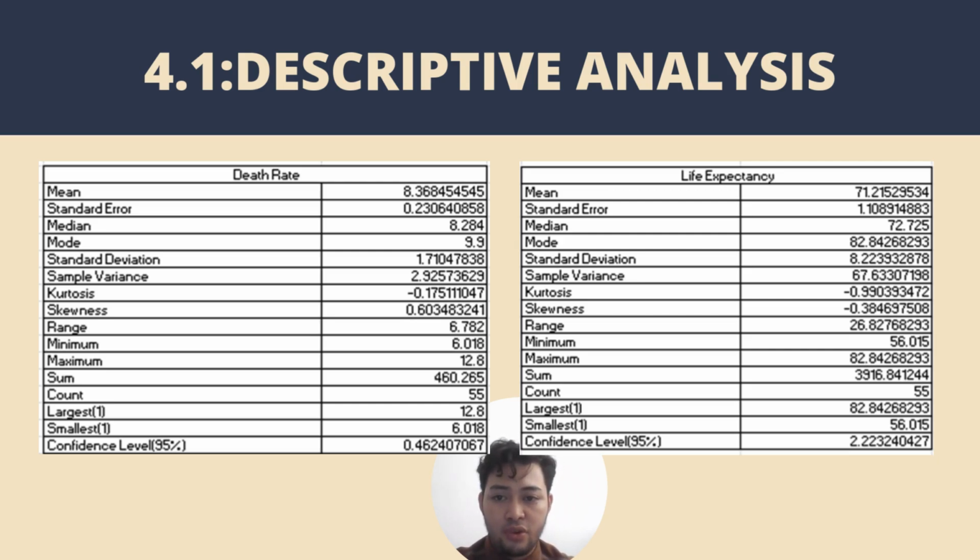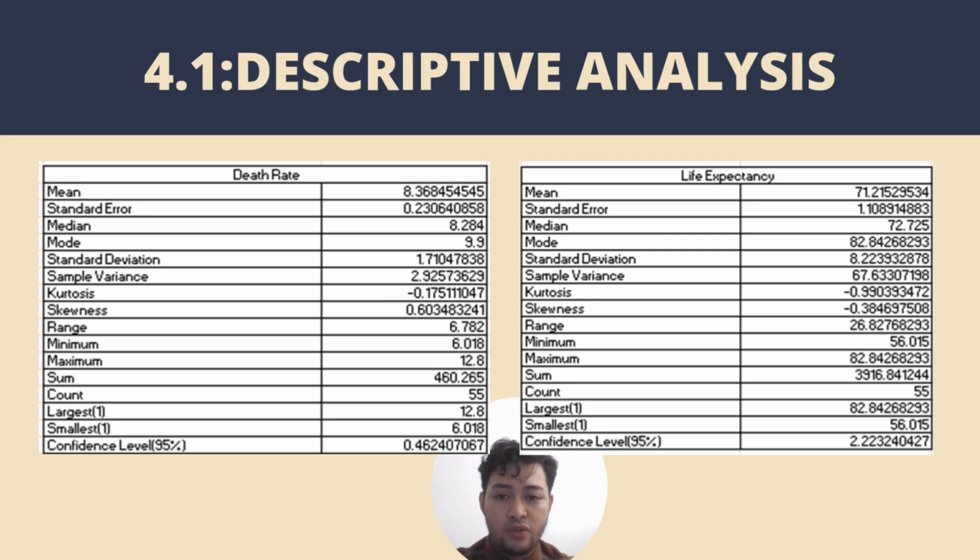The mode, which is 9.9, indicates the most frequently occurring value, which is also slightly higher than both the mean and median. The variation in the data is moderate, as reflected by a standard deviation of 1.71, suggesting that most of the death rate values are concentrated close to the mean. However, the death rate range is relatively wide, spanning from 6.02 to 12.8. The sample variance of 2.93 further emphasizes this variability.